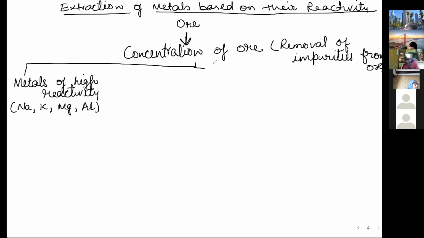Okay, next is metals of medium reactivity.